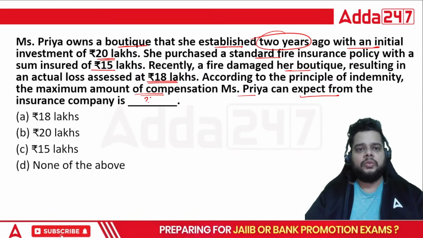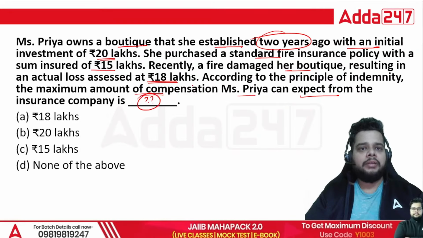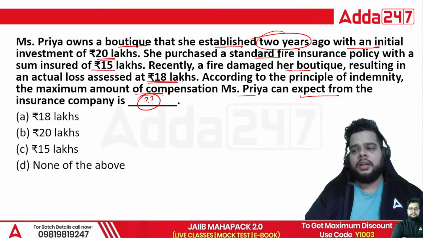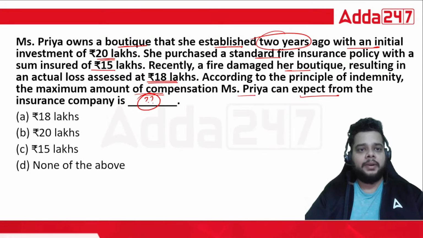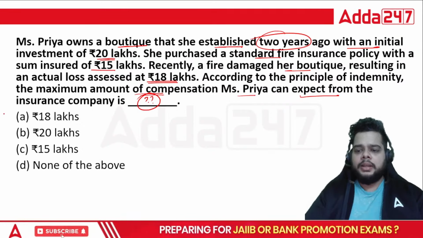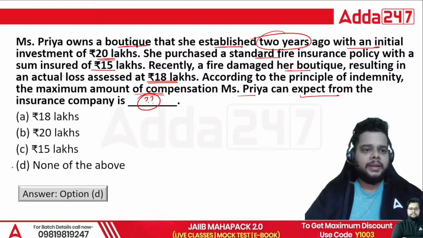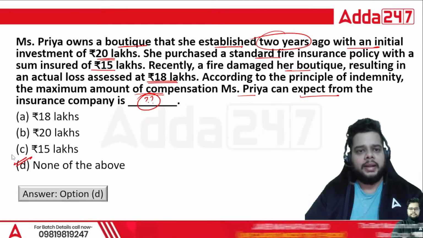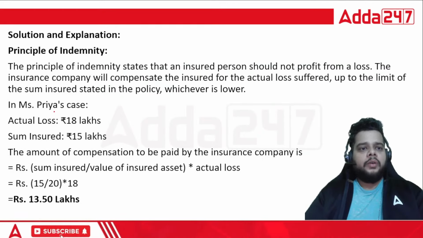So how will you calculate the compensation amount? We have seen it in the sum insured formula, the principle of indemnity formula. The correct answer will be 13.50, which is not mentioned here. So none of the above will be the right answer. So how will you be calculating?